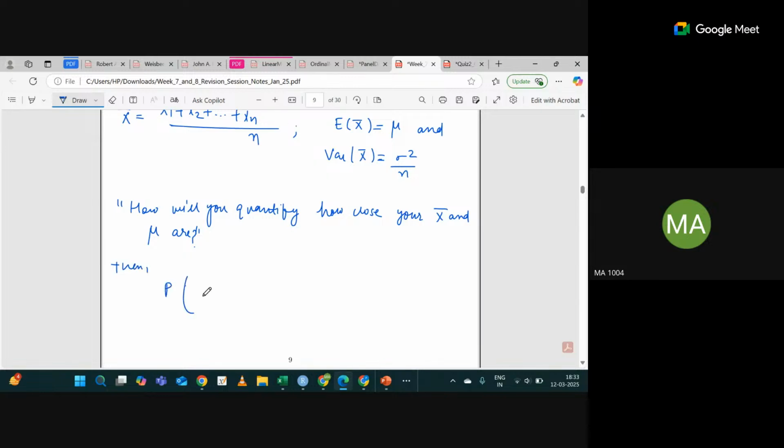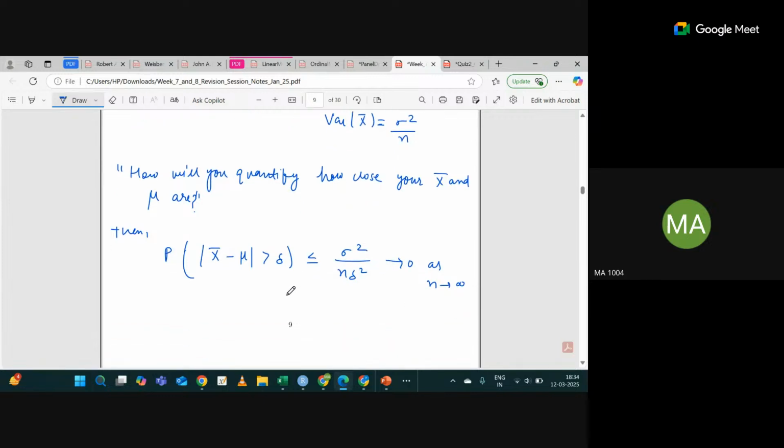Then what does the weak law of large numbers say? The probability that the absolute difference between X bar minus mu is greater than some quantity delta is less than or equal to sigma square divided by n delta square. Since n is in the denominator, this will tend to 0 as n is large, meaning for a large sample size. You are checking the probability that the absolute difference between X bar and mu is greater than some small quantity, so you are quantifying how close X bar and mu are. Are you getting my point?